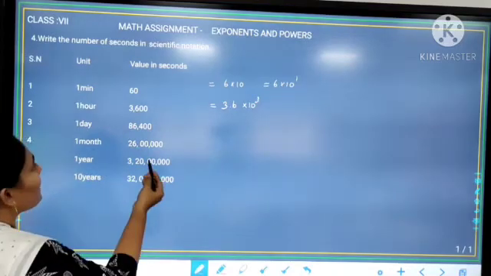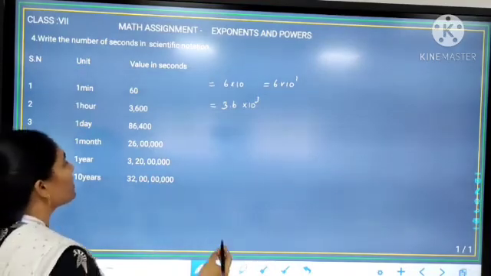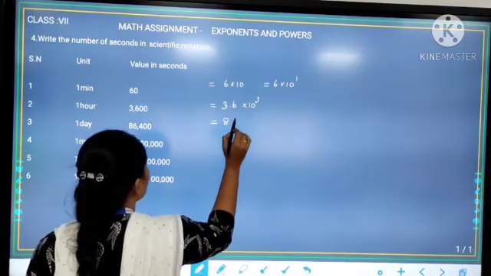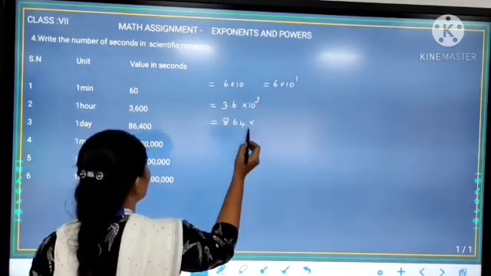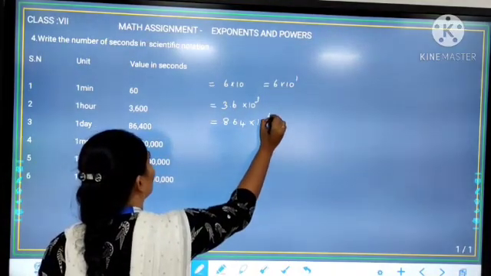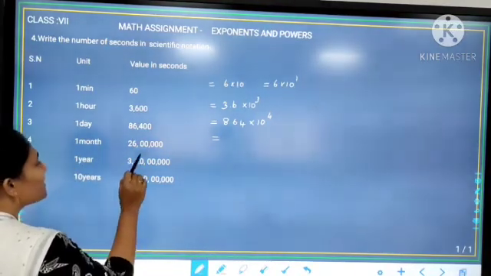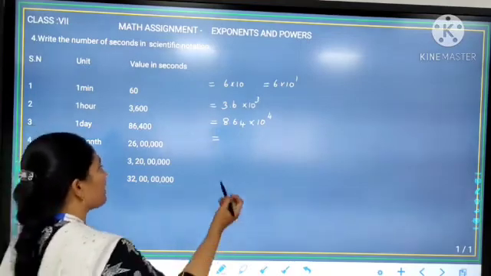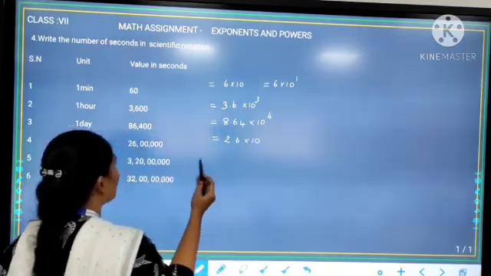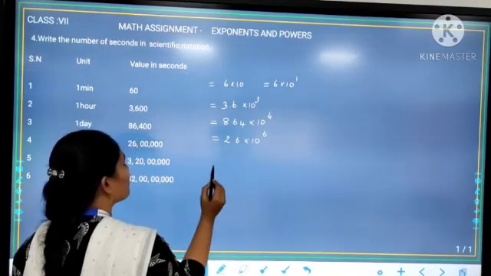See the next one. 1 day is equal to 86,400 seconds. Let us convert it into scientific notation. So 8.64 into 10 to the power 4, since 4 decimal places we have moved towards the left. The next question, 1 month is equal to 26 lakh seconds. So we can write 2.6 into 10 to the power... How many decimal places moved towards the left? 3, 4, 5, 6. So 6 decimal places we have moved towards the left.